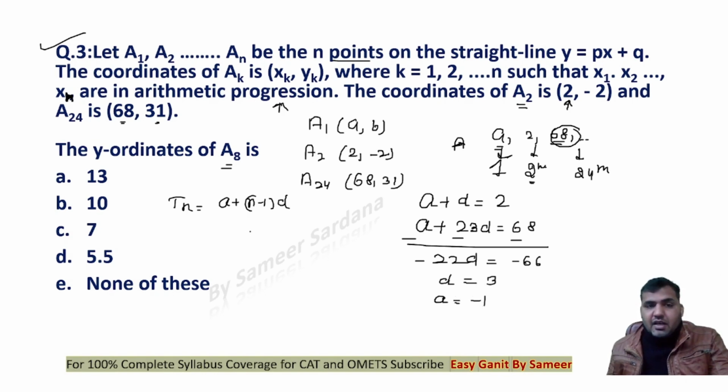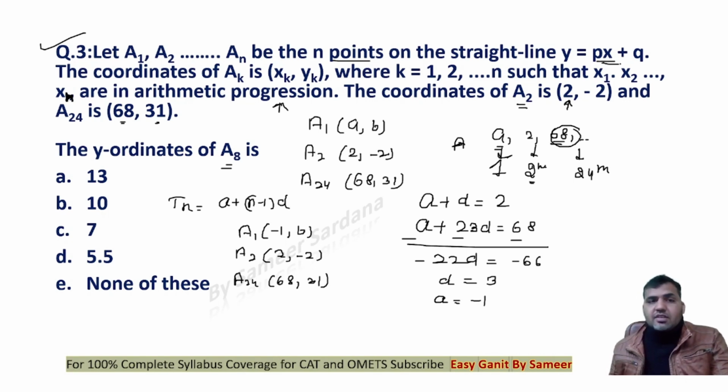So the abscissa of A1 is minus 1. Now A2 is given to us as 2, minus 2, and A24 is given to us as 68, 31. Now we know the first term here. We also know that all these points lie on y is equal to px plus q. What we are supposed to find out is the y ordinate of A8.